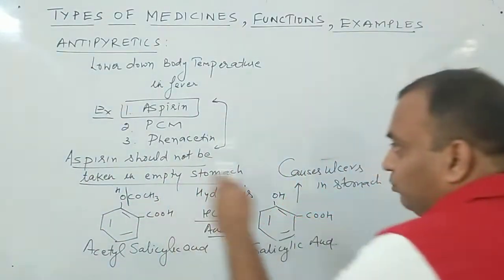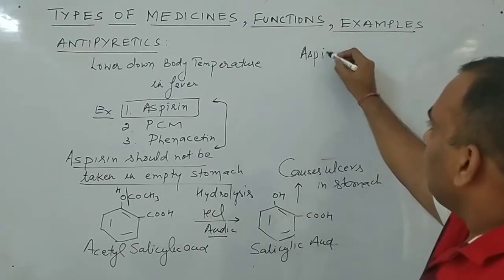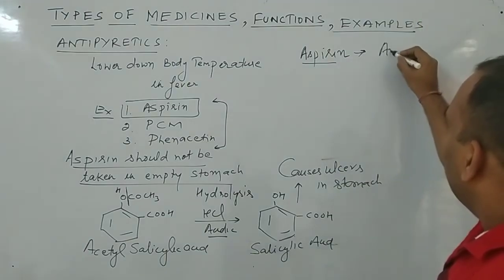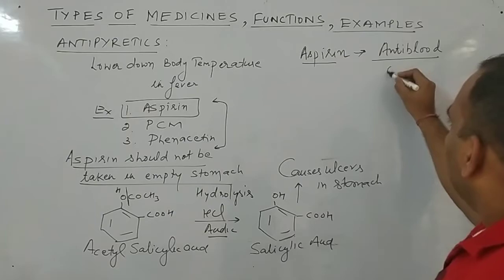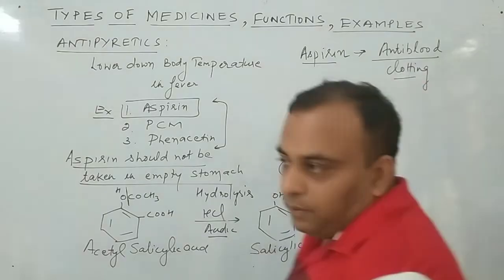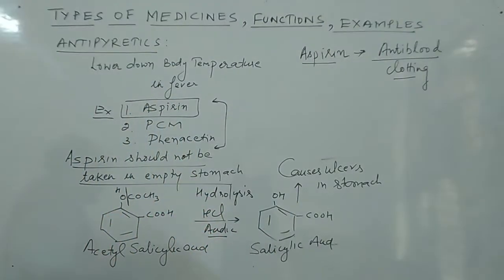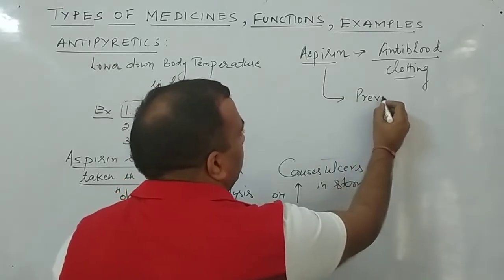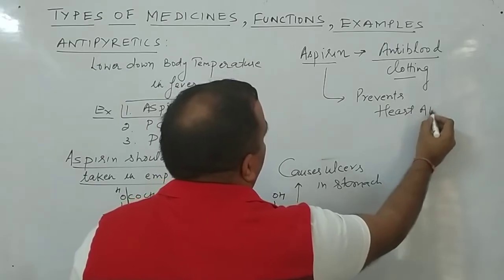Now one more fact we have to study about the aspirin, that aspirin has a special property of anti-blood clotting. This is one of the special capabilities of aspirin, that it prevents the clotting of blood, due to the reason it also prevents heart attack.